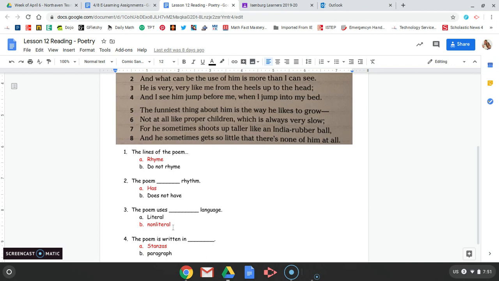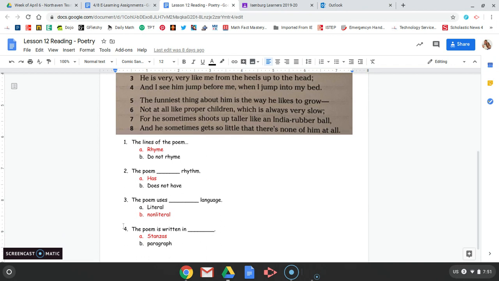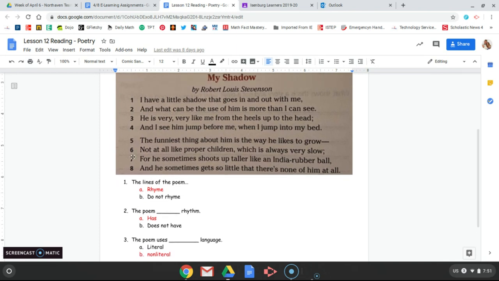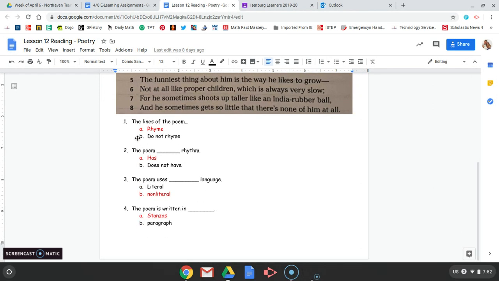Non-literal is figurative language that doesn't mean exactly what it says, and we found some examples of non-literal language in this poem, so B is the correct answer. Last one, the poem is written in blank, stanzas or a paragraph? Well, we know paragraphs are used in regular stories, not in poetry. We talk about the groups of lines in a poem as stanzas.